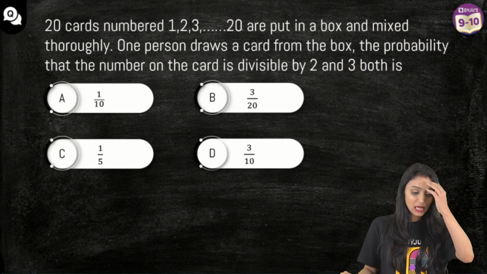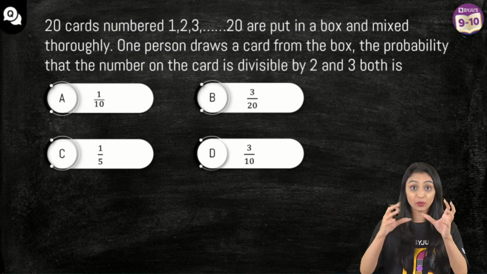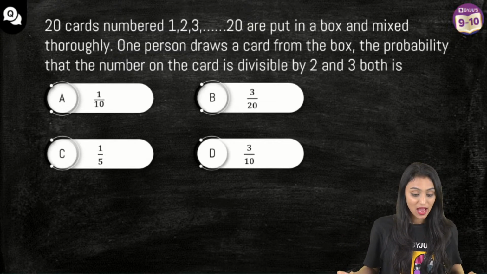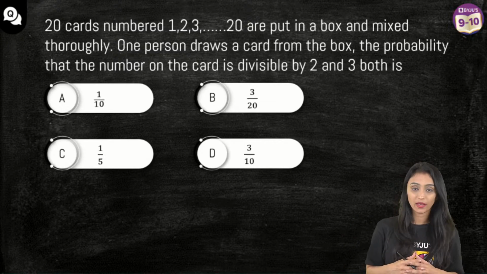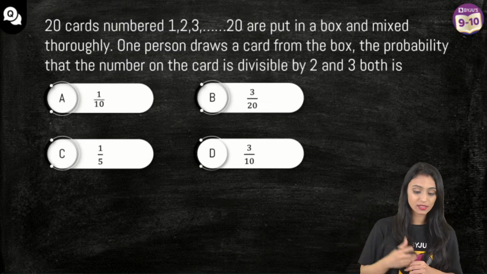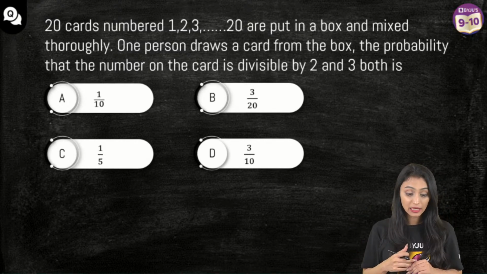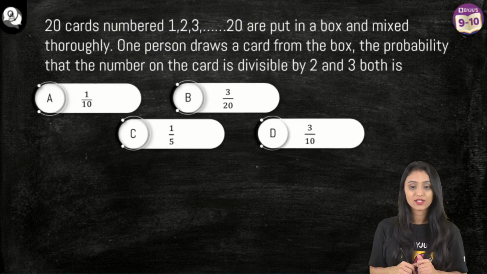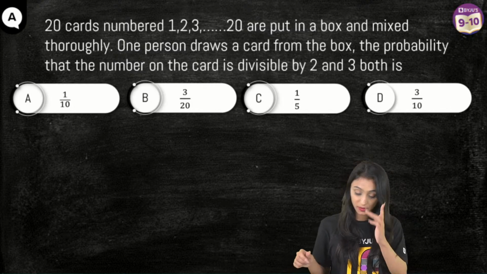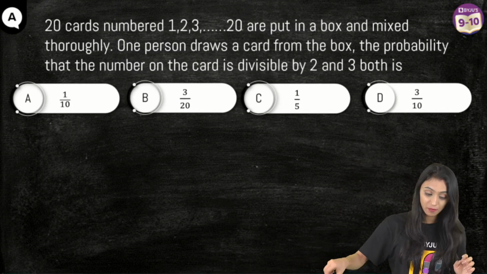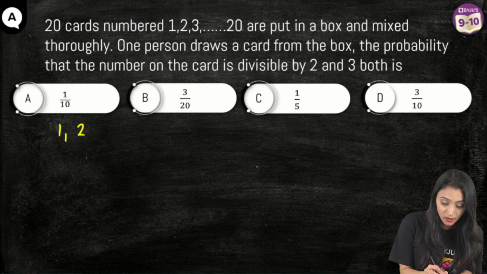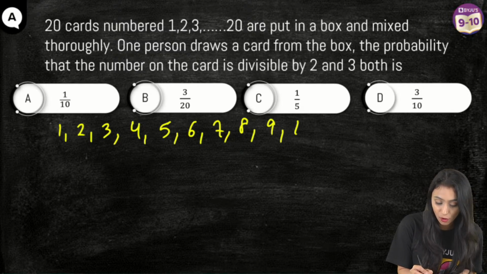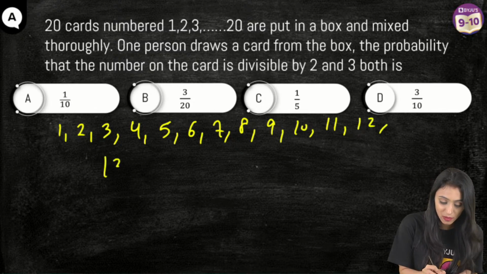Alright, so 20 cards numbered 1, 2, 3 up to 20. We have 20 cards. Each one has got a different number, and they are mixed thoroughly. One person draws a card from the box. Now the probability that the number on the card is divisible by both 2 and 3 is... What do you think the answer is going to be? It's simple. We have numbers from 1, 2, 3. Every card has got a different number on it up to 20. I'm writing all the numbers because then I'm going to explain you this thing.